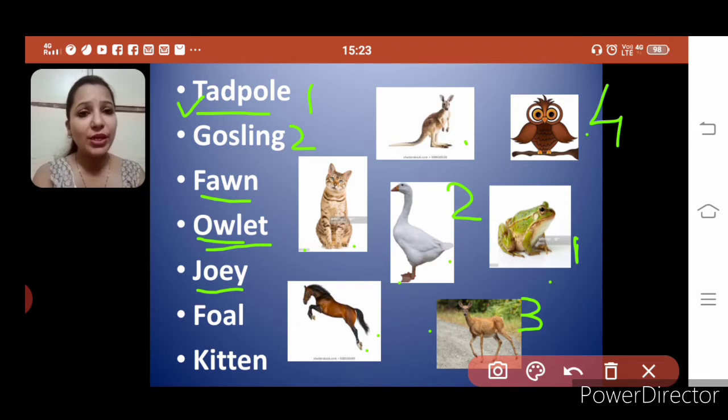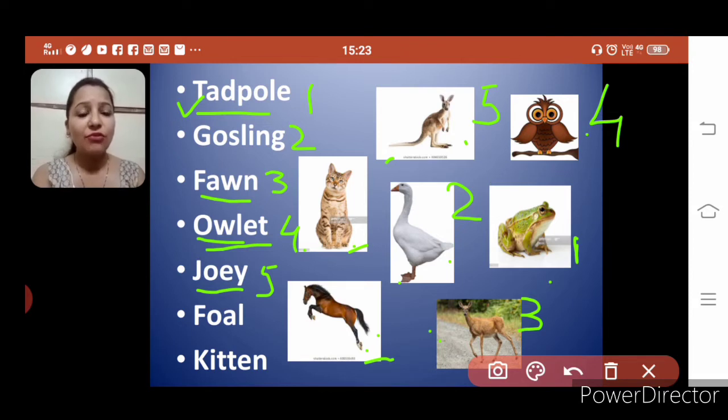Third fawn, fourth owlet, fifth Joey. Horse is left, cat is left, and kangaroo is also left. Is Joey kangaroo's baby? Yes, right. Joey is kangaroo's baby.